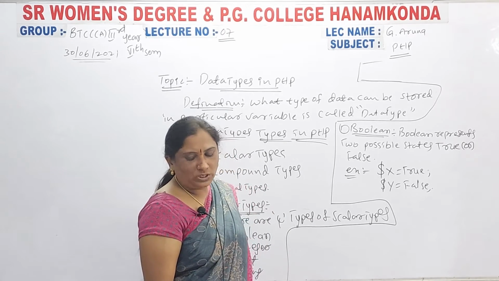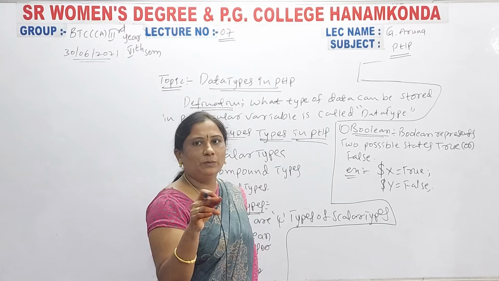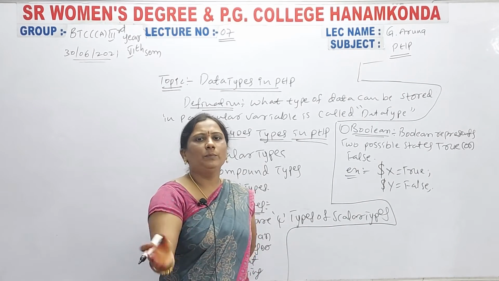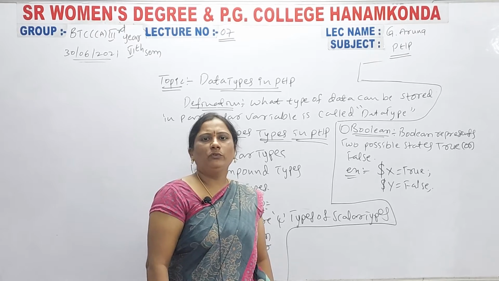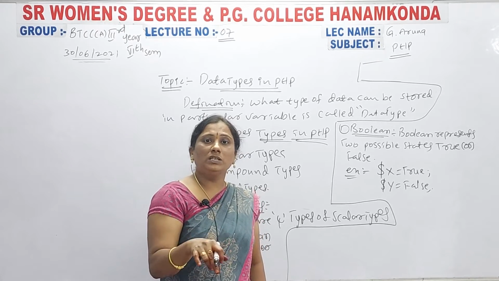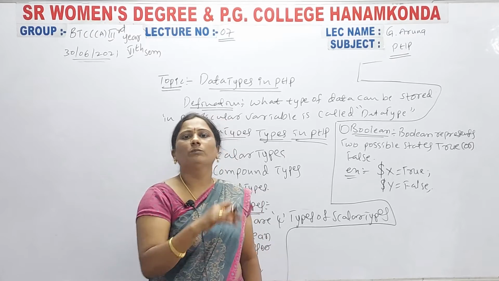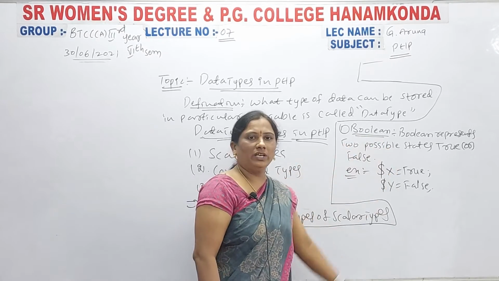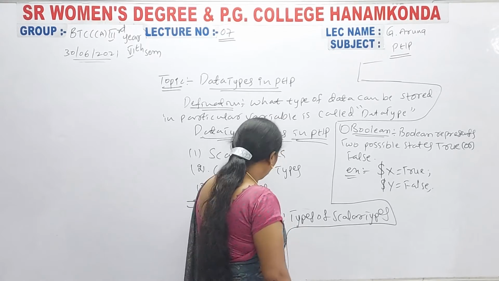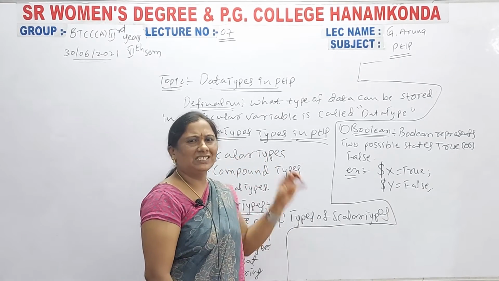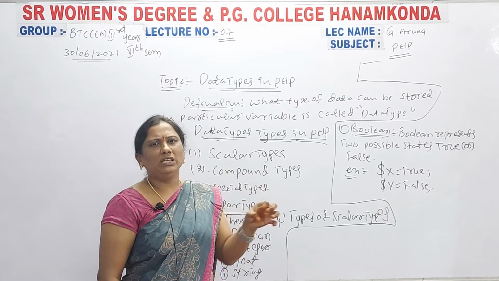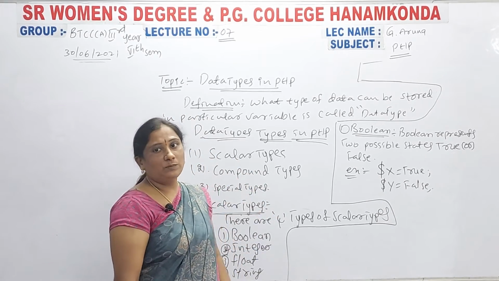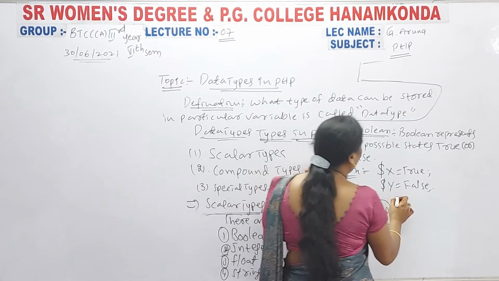This Boolean variable can be used depending on the problem, depending on the program requirement. So that is the Boolean variable. Clear? That is the simple definition: in Boolean you take two states, one is the true state, another one is the false state. Then coming to the second one, what is that?